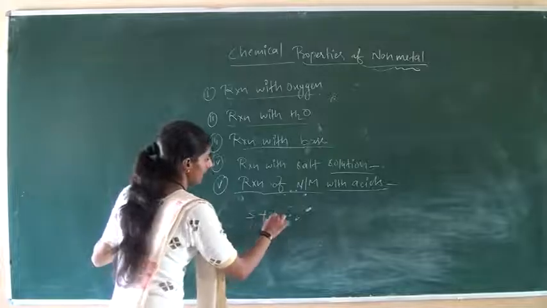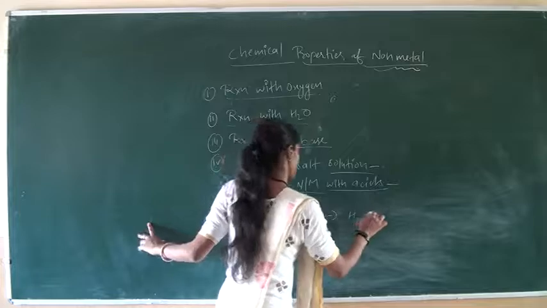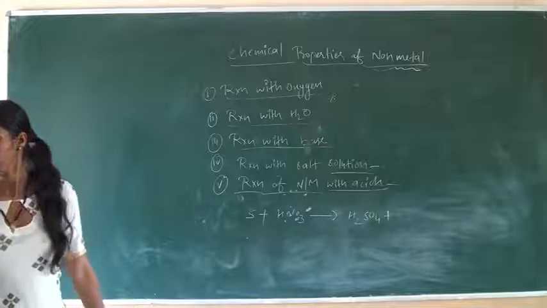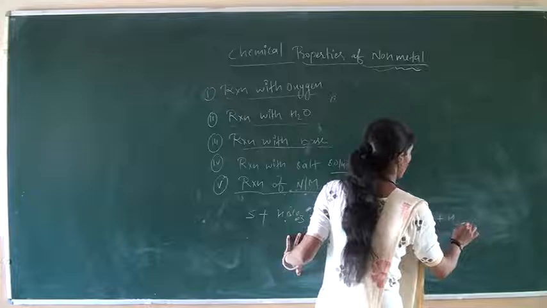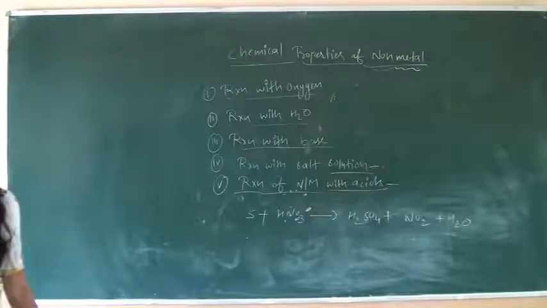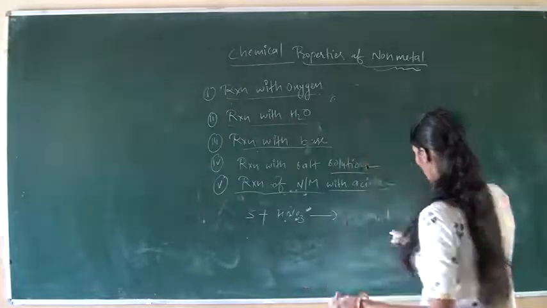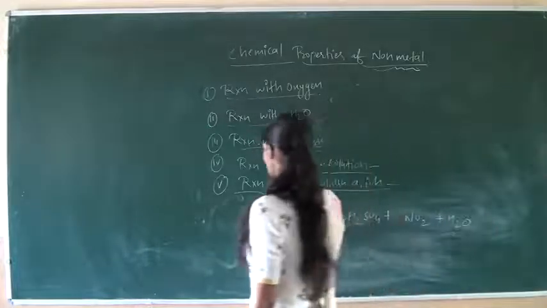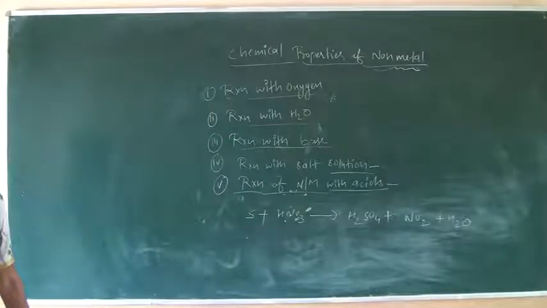For example, when sulfur reacts with nitric acid, then H2SO4, sulfuric acid, is formed, and nitrogen dioxide and also water are formed. This is the reaction of sulfur with strong nitric acid.